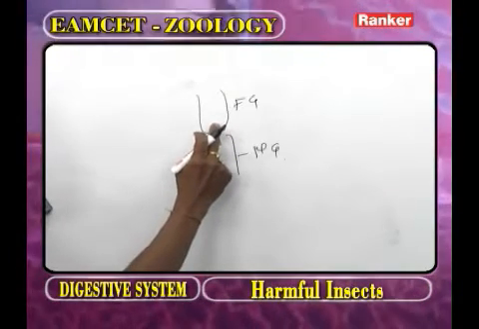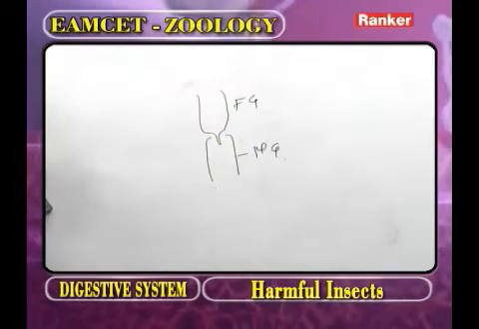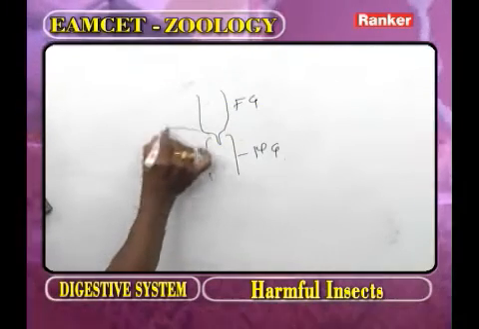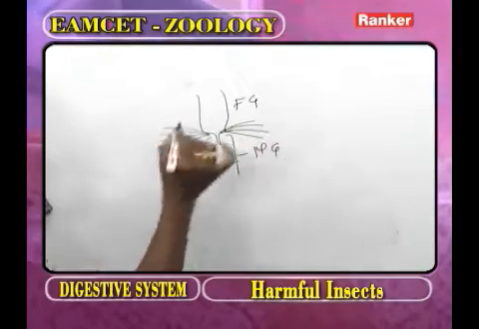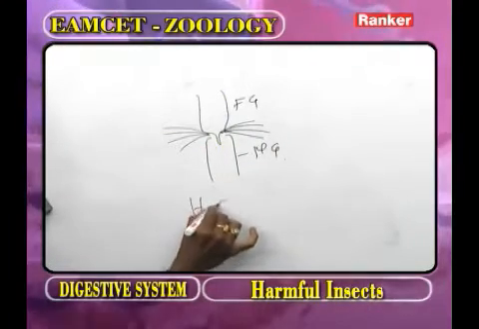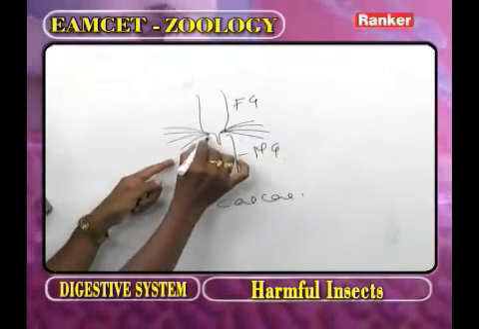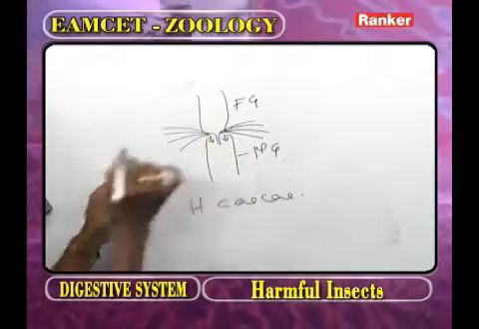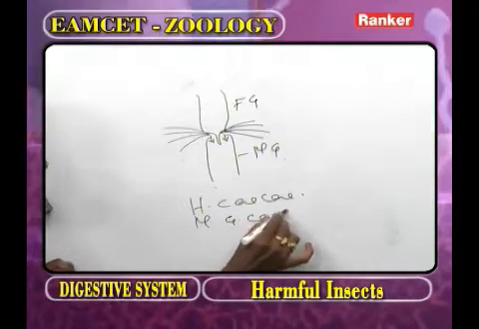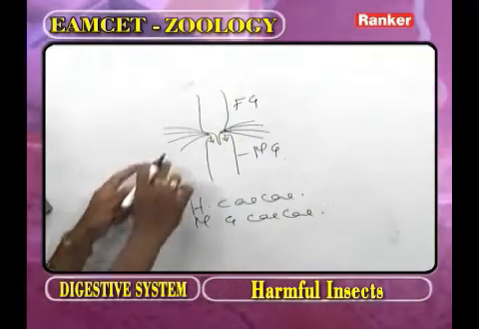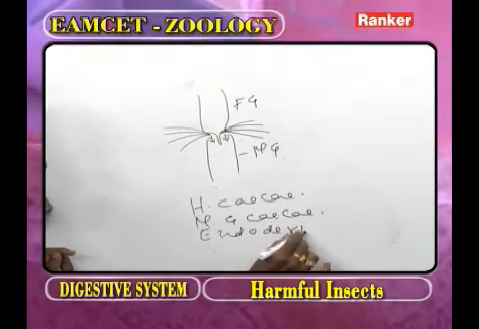Now, in between the posterior part of the foregut and the anterior part of the midgut, what are present? The hepatic caeca are present. The hepatic caeca open into the midgut, so they are also called the midgut caeca. The hepatic caeca are derived from the endoderm.